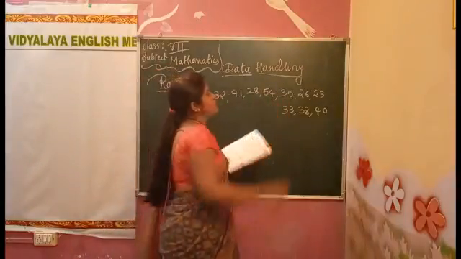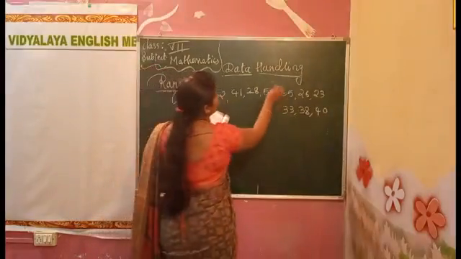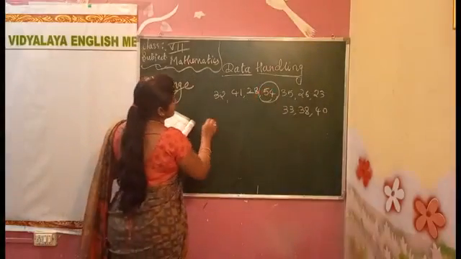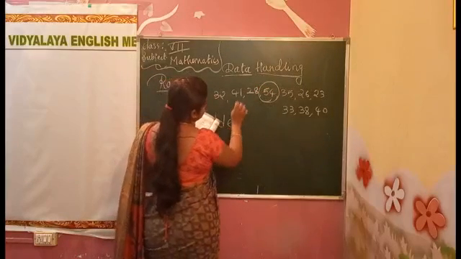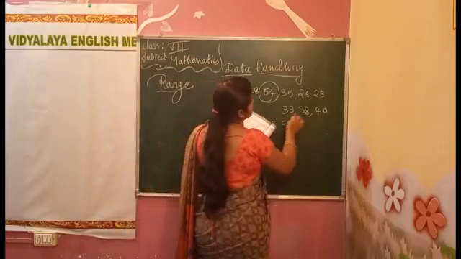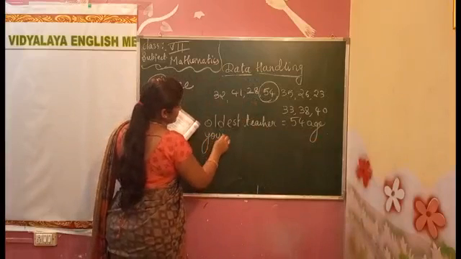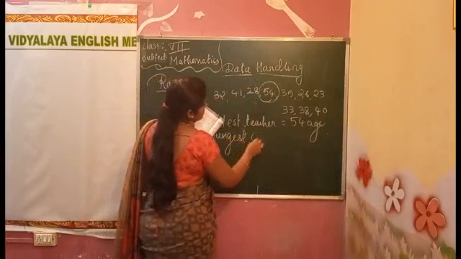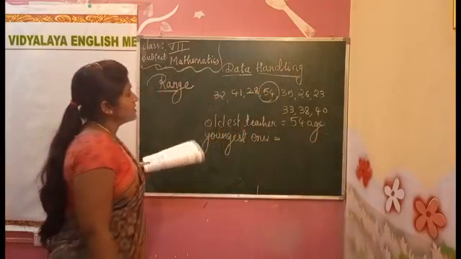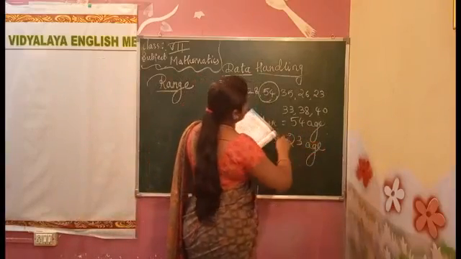So in these numbers, which is the biggest number? 54 is the biggest number. The oldest teacher is 54 years old. And the youngest one, who is the smallest here? 23 years old. These are the youngest and oldest.